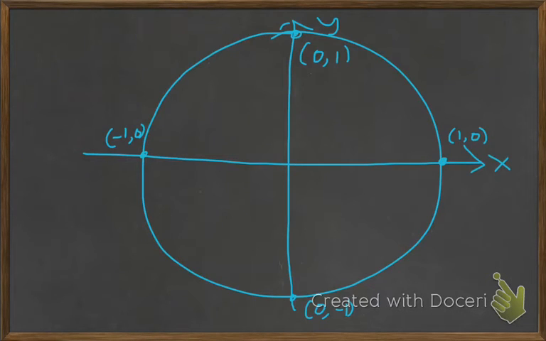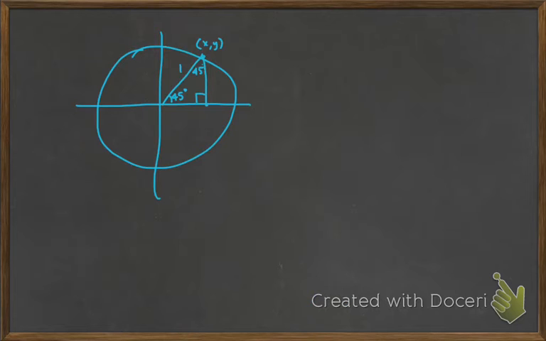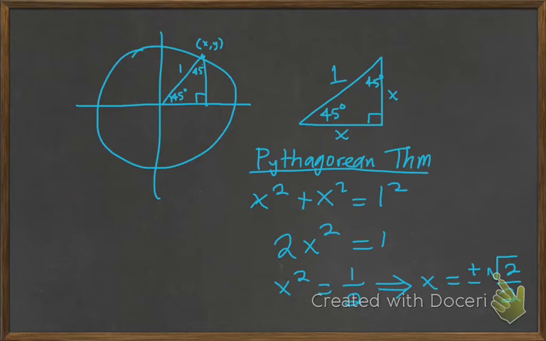So the unit circle, again, a circle of radius 1, and so we have the 4 quadrants. We're going to start with the 45 right triangle and see if we can figure out what those coordinates x, y on the unit circle are at 45 degrees. So what we do is we isolate the 45 right triangle with a radius or hypotenuse of 1. And then we're going to use the Pythagorean theorem.